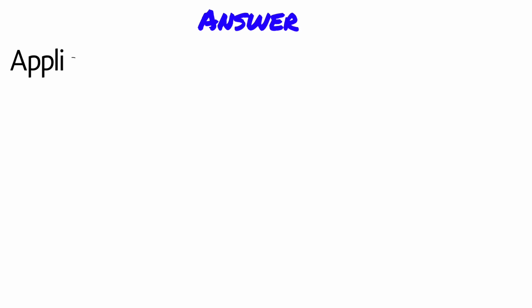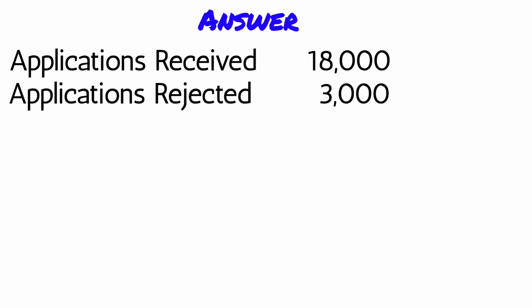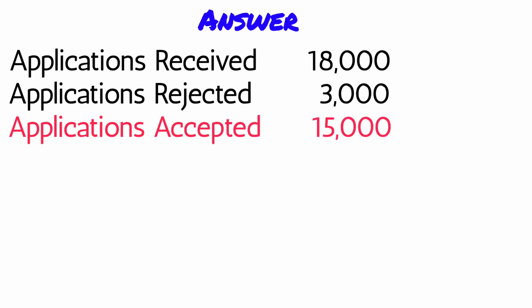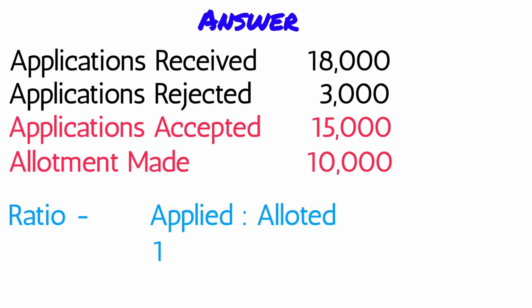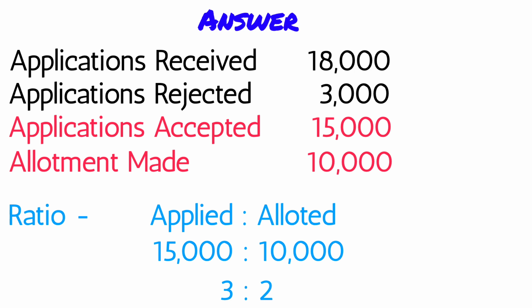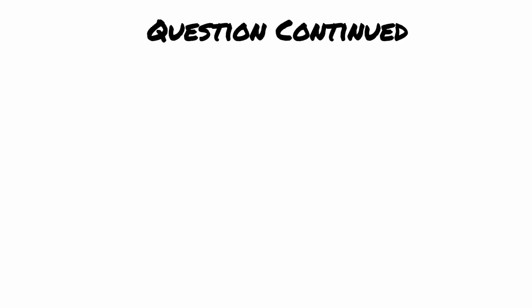They decided to make a pro rata allotment. So think about it. The total applications that they received were for 18,000 shares. They have rejected and refunded the application money on 3,000 shares. They are still left with the applications for 15,000 shares, but they can only go ahead with allotment as per the issue of 10,000 shares. So what is the ratio of applied and allotted? The shareholders who applied for 15,000 shares will be allotted 10,000 shares. The ratio is 3:2. For every 3 shares applied, 2 shares will be allotted to you. Let us continue this question.